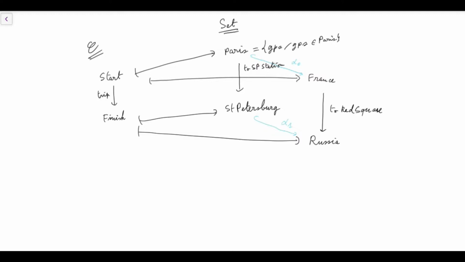Trip will be mapped to the function that takes any GPS location in Paris to the St. Petersburg Central Station. And for the other functor from C to Set, it will be mapped to the function to Red Square, which takes any GPS location in France and maps it to the GPS location of Red Square in Moscow. So a natural family of morphisms in Set that we can consider is just the injection, because Paris is part of France. If we get a GPS location in Paris, we can see it as being part of the bigger set of all the GPS locations in France. Likewise for Russia and St. Petersburg. But is this family of morphisms in Set, indexed by the objects of C, a natural transformation?